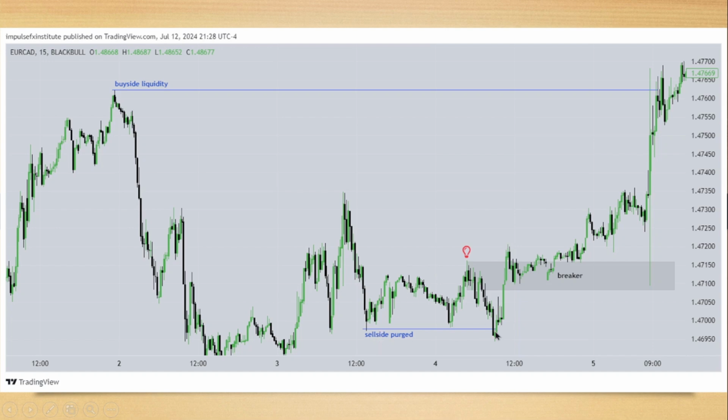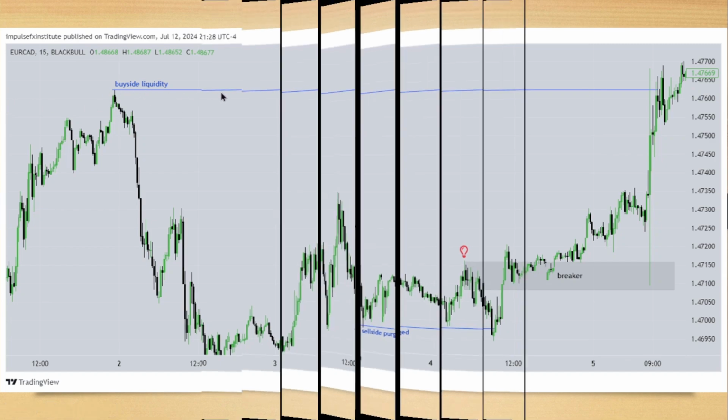So if sell side is purged, displacement higher, shift in market structure, last up close candle here, this green candle here, extend that out in time, that's your breaker block. When price returns into it, we're expecting buying to happen from there, and it buys off, comes back into it, wicks into it, buys, attacking what? The next closest draw on liquidity.